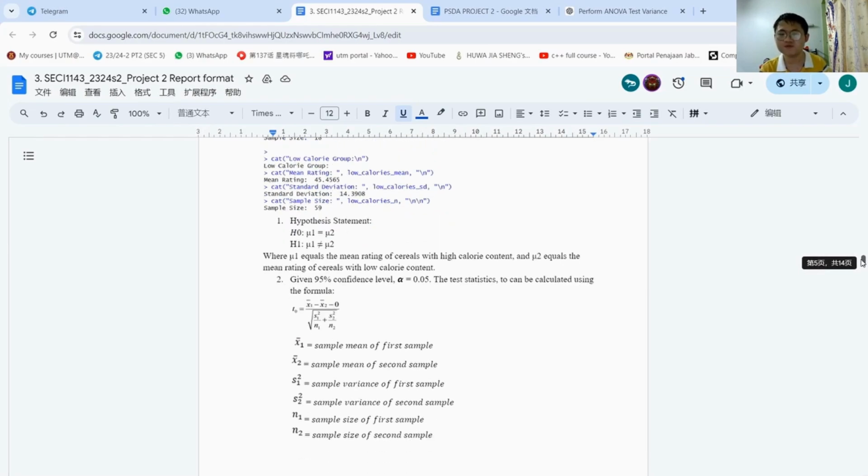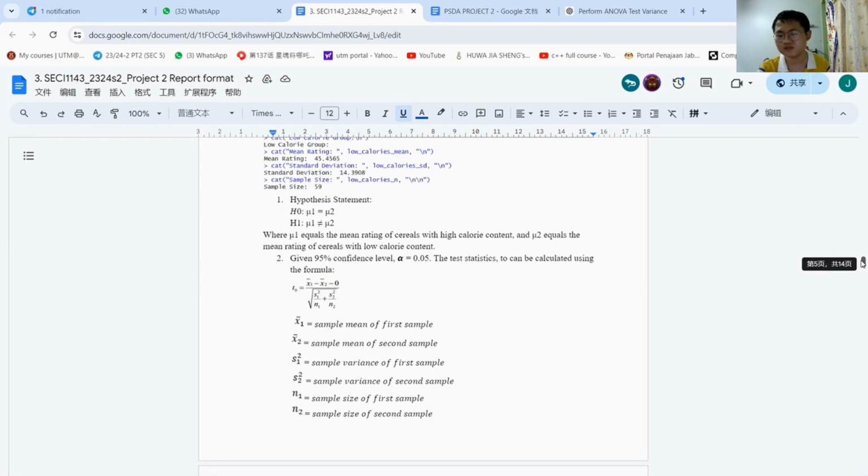Given the 95% confidence level, alpha equals 0.05, the test statistic can be calculated by using the formula T0 equals x1 minus x2 minus 0 divided by the square root of s1 squared divided by n1 plus s2 squared divided by n2, in which x1 is the sample mean of the first sample, x2 equals the sample mean of the second sample, s1 squared equals the sample variance of the first sample, s2 squared equals the sample variance of the second sample, n1 equals the sample size of the first sample, and n2 equals the sample size of the second sample.